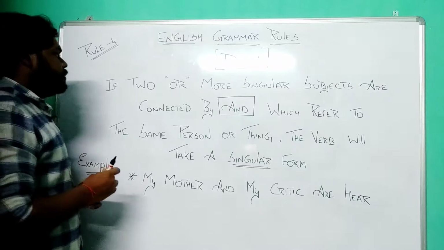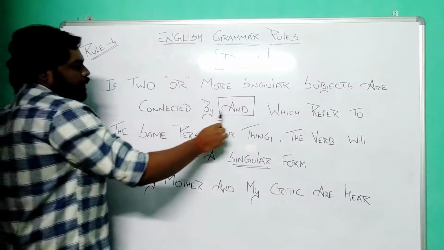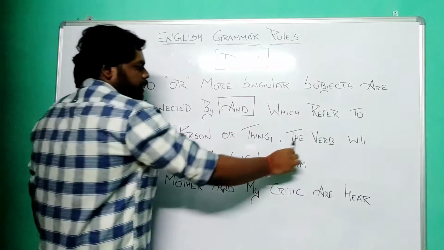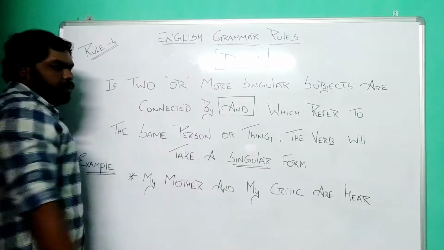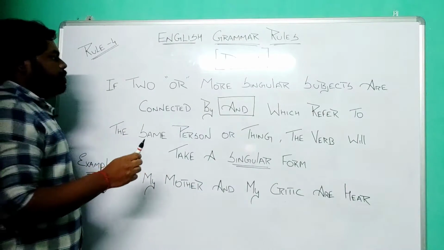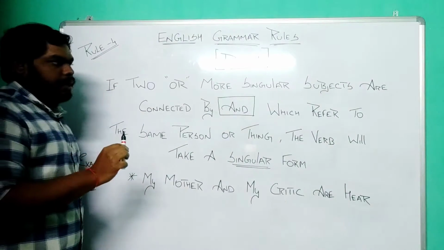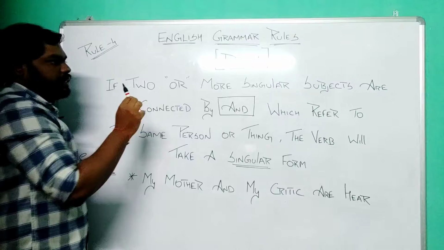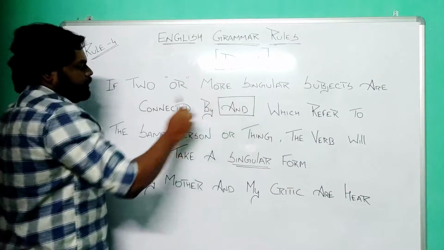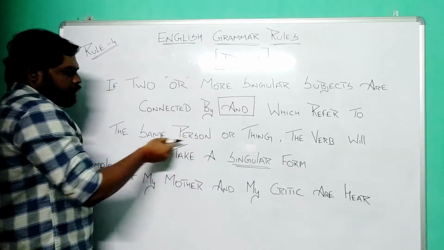Rule number 4 says, if two or more singular subjects are connected by and, which refers to the same person or thing, the verb will take a singular form. Right? So, if you have watched my rule number 3, you will understand that rule number 3 and 4 are moreover similar, but rule number 4 has a small difference, which is, if two or more singular subjects are connected by and, which refers to the same person.